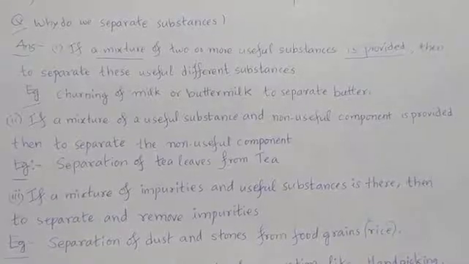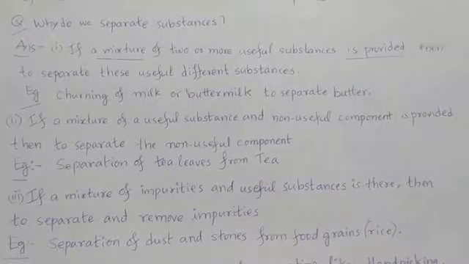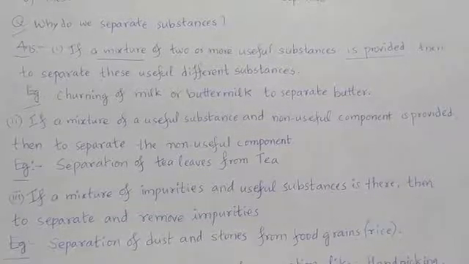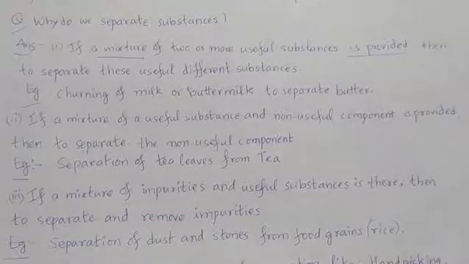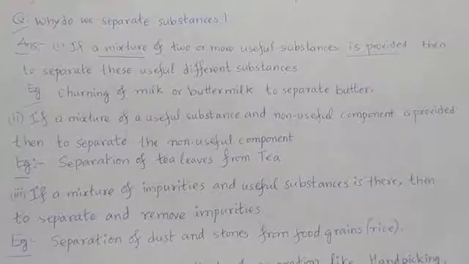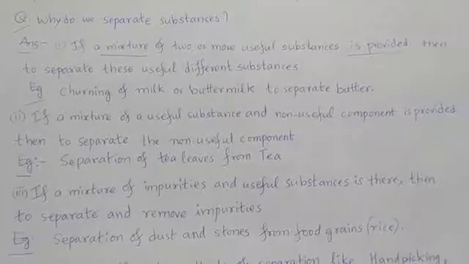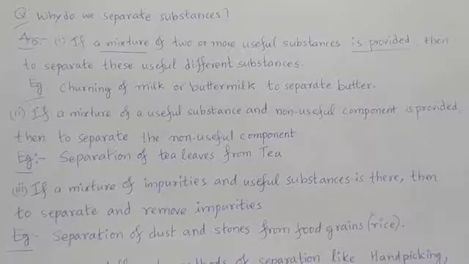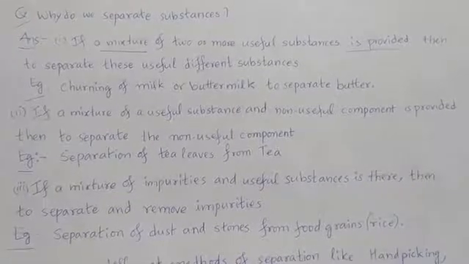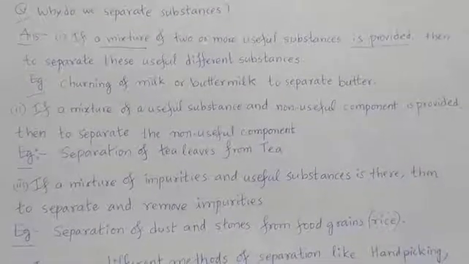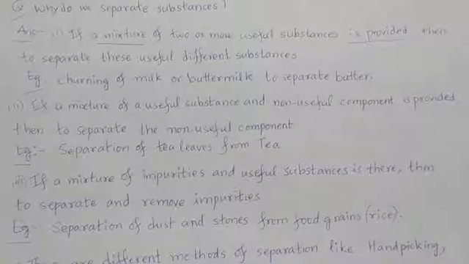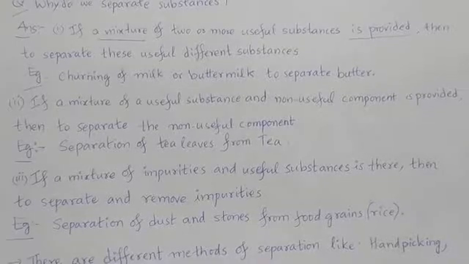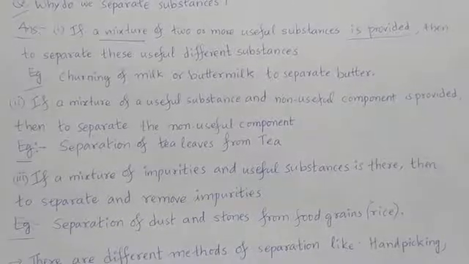Churning is a process using which we can separate the butter from buttermilk or butter from milk. Churning means rigorous agitation in the milk or in the buttermilk will make the butter to get separated out. That is what called churning. I will provide the definitions at the keywords area what is churning. Now you just listen and understand.